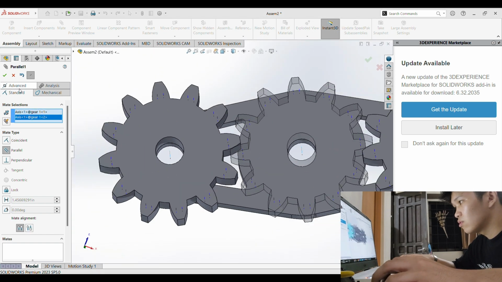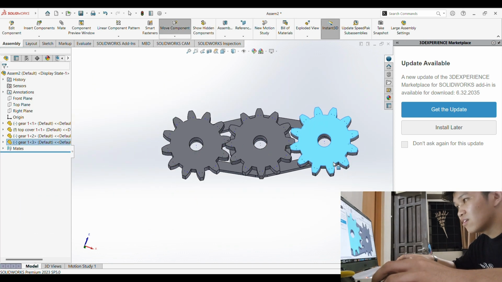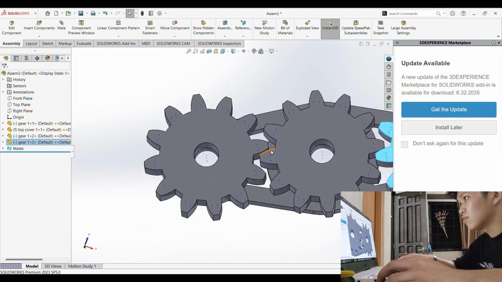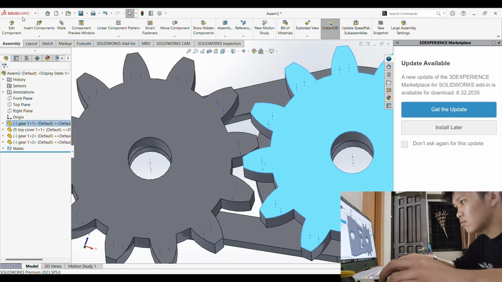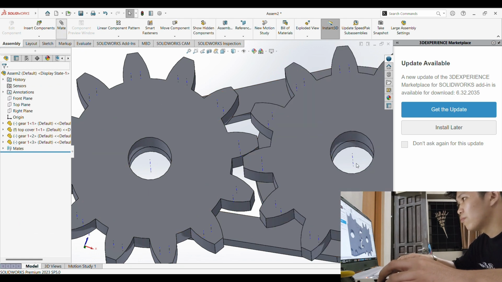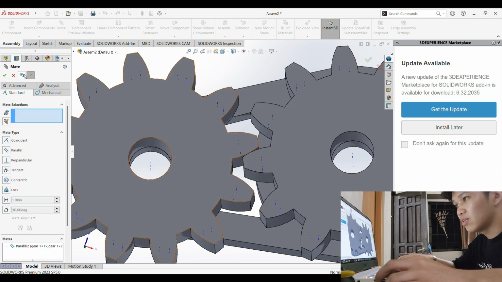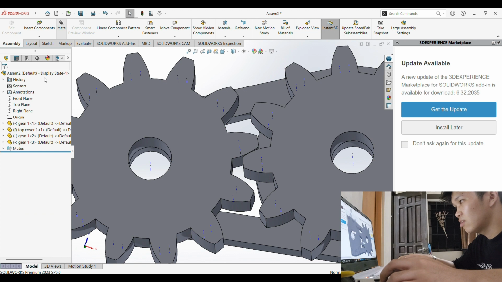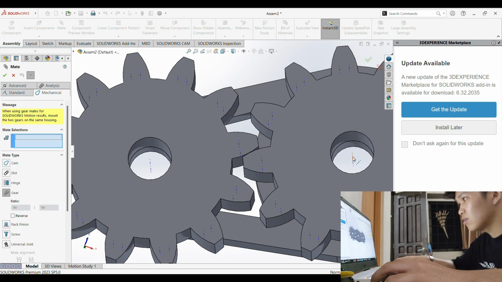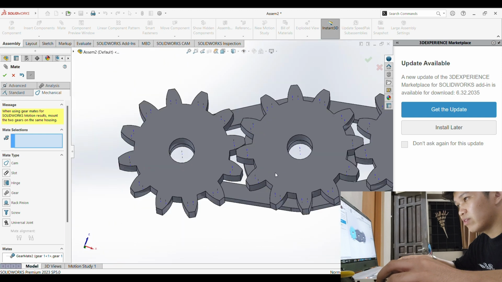Ooh. Why is it not moving together? We're gonna try to mate it again. We're gonna mate this part to this part. Oof. Oh, my bad. I forgot to click the mechanical and gear. That's why it's not mating together. Here and this one. And enter. Now should all be set. There we go. It's moving perfectly fine.